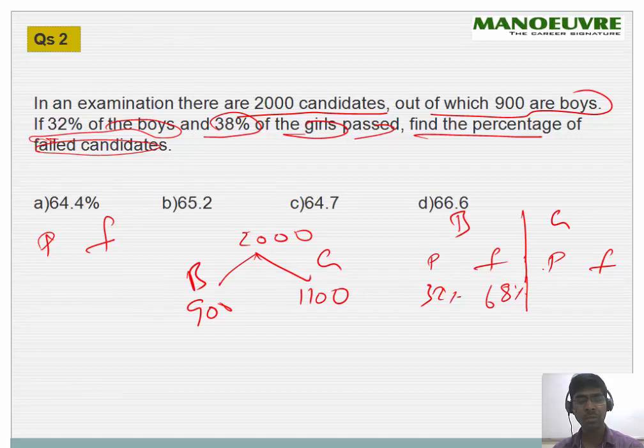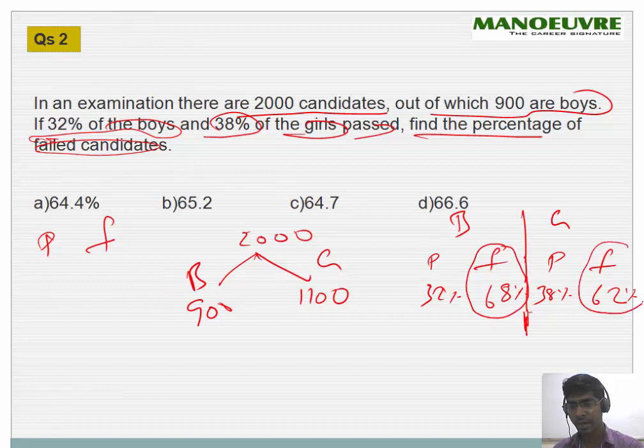Likewise 38% of girls pass, which means 62% will be failed, right? So rather than finding the pass ones, we should directly find the fail percentage. Fail is 68% out of 900.